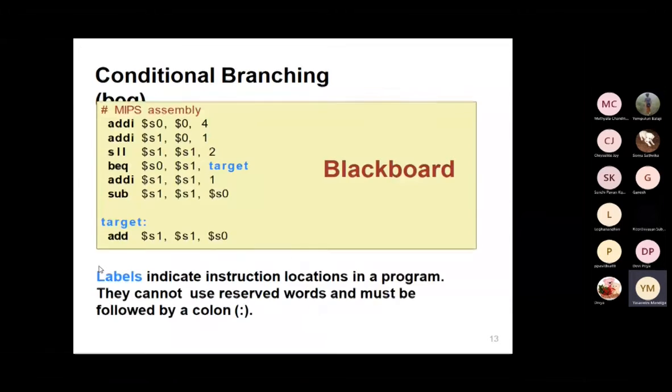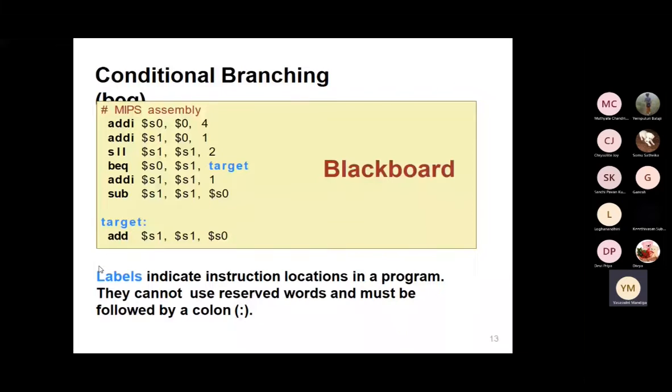Next, I'm taking another example for conditional branching: how conditional branching works. You remember the label. A label indicates the instruction location in a program. It cannot be a reserved word and must be followed by a colon. Remember, in the place of the target, I've taken label one, label two, label three, and so on, to indicate it.